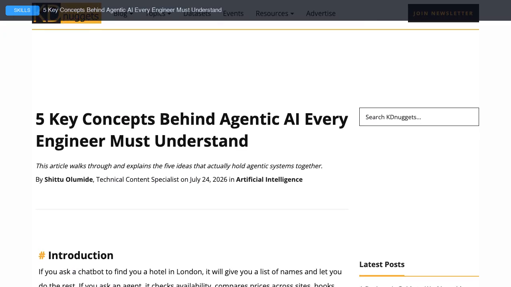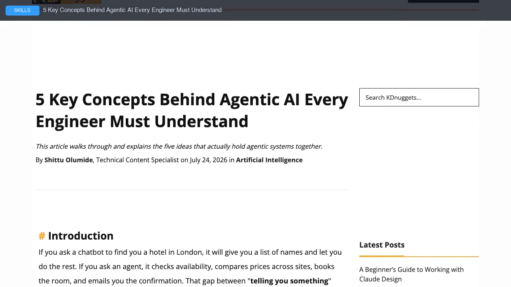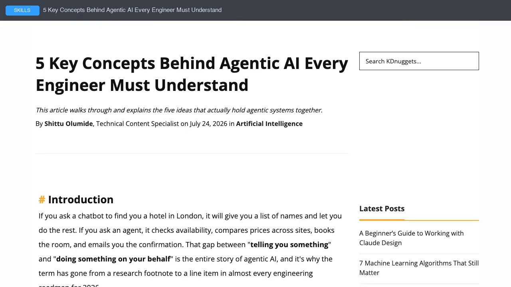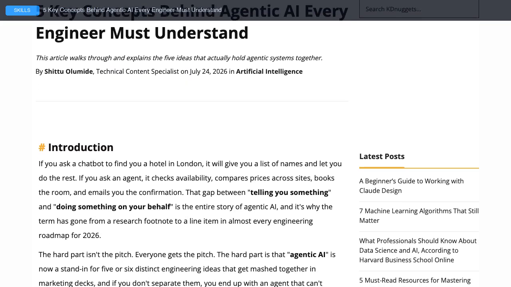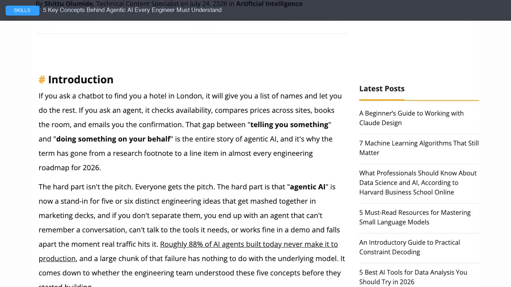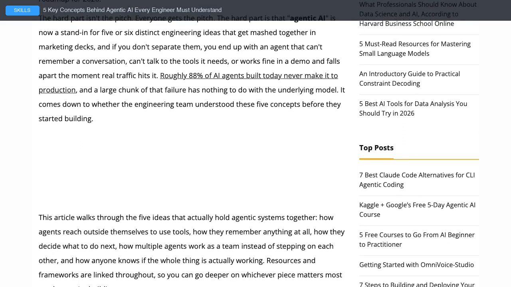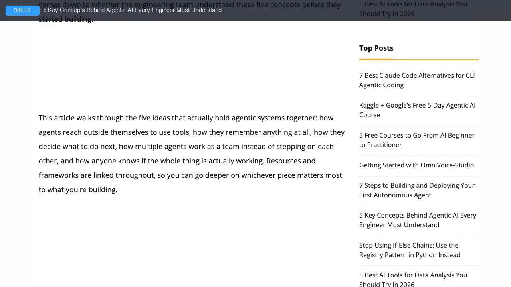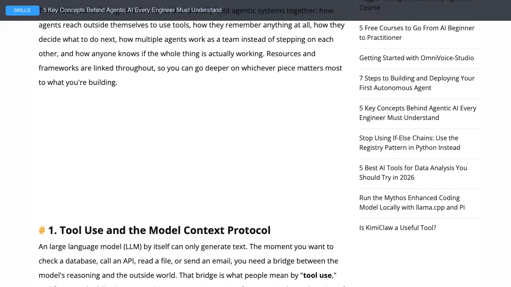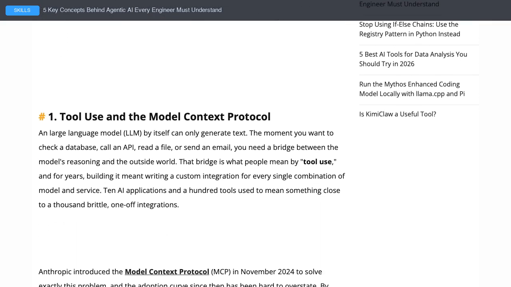I've seen this approach come up repeatedly among the best AI practitioners right now. 5 key concepts behind Agentic AI every engineer must understand. This article walks through and explains the 5 ideas that actually hold agentic systems together. The reason this works is it forces the model to reason before answering.